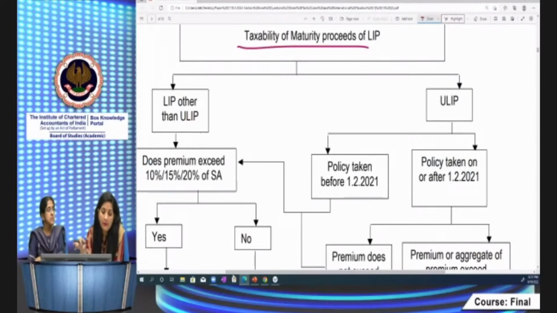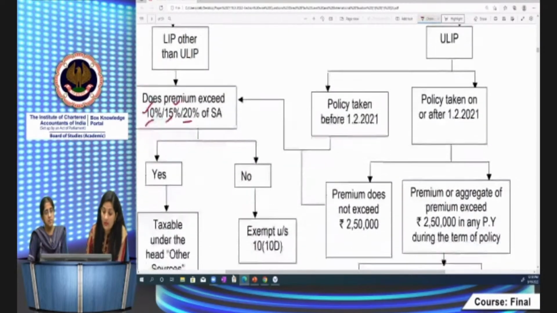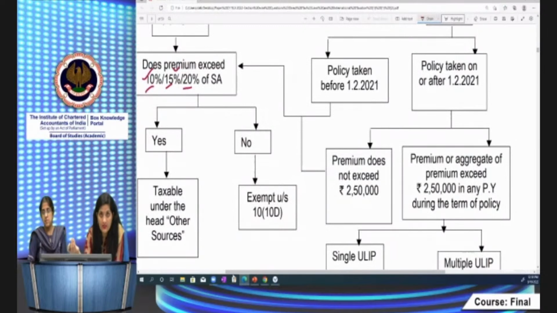If the premium amount exceeds 10%, 15%, and 20% of the sum assured: in case of disability, 20%; policies issued before 1/4/2012, 20% of the sum assured, and other policies 10%. If the annual premium exceeds that percentage of the sum assured, then maturity proceeds would be taxable.